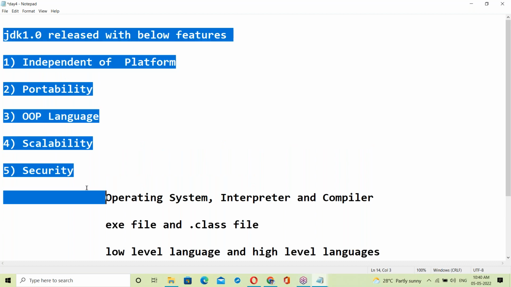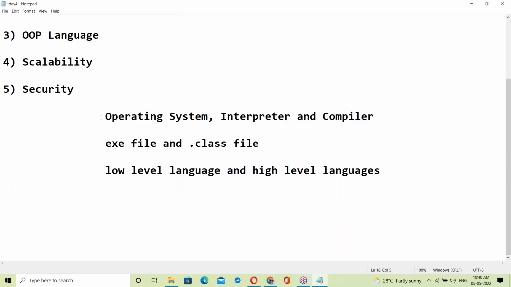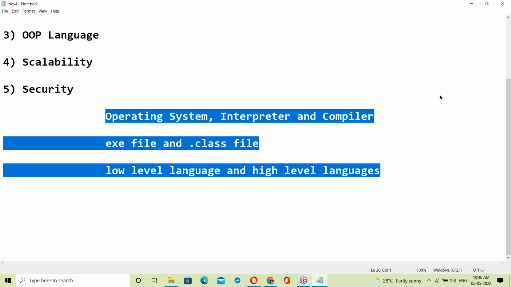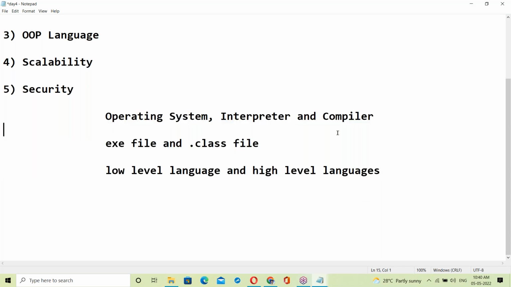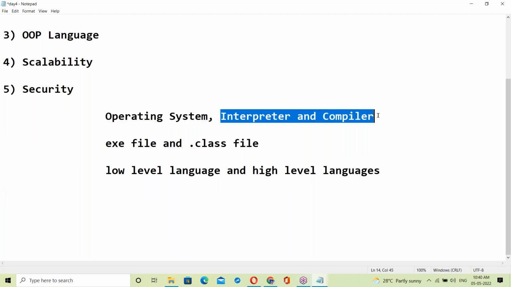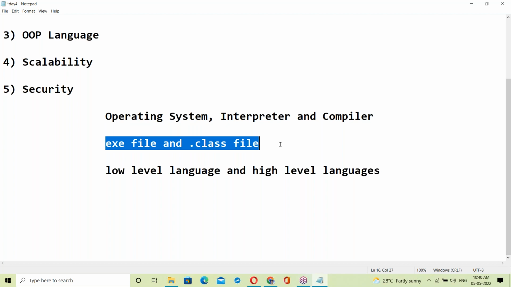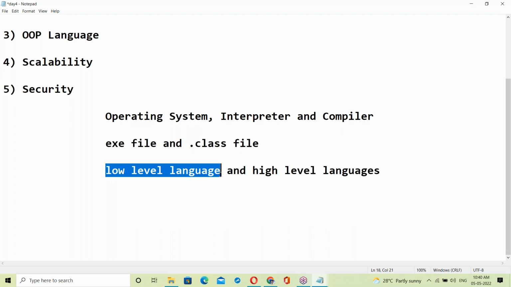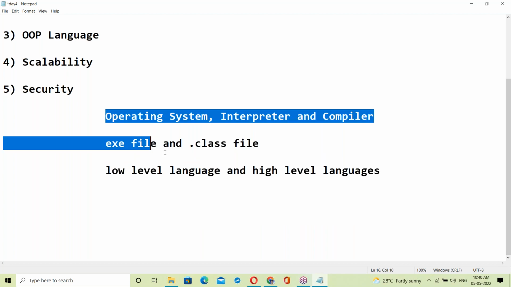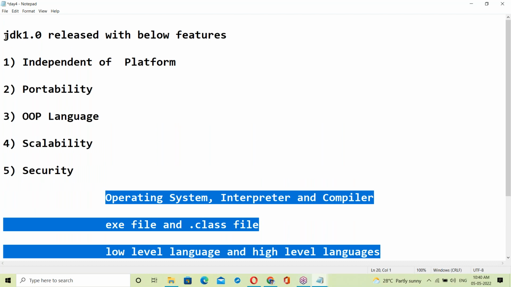To understand all these features, first of all you must have this basic knowledge: OS behavior, interpreter and compiler working, exe file, dot class file, low level language, high level language.